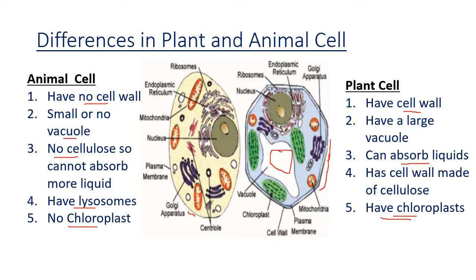So again, the cell size differs according to the organism, according to the function that the cell has to do. Plants have different types of cells. This is a general idea of a plant and animal cell. But we just saw that even in animals, say humans, all the different cells in the body have different sizes based on their functions. This is just a general notion of a plant and animal cell.